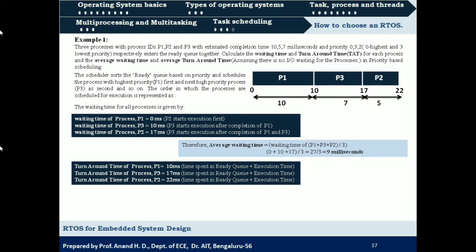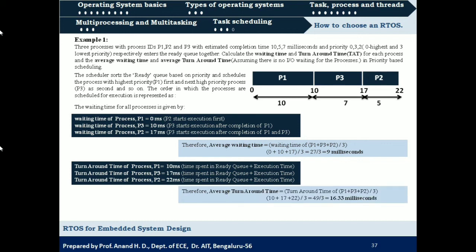Waiting time for process 3 is 10 milliseconds and execution time is 7 milliseconds, so it will be 10 plus 7, 17 milliseconds. And waiting time for process 2 is 17 milliseconds and execution time is 5 milliseconds, so it will be 17 plus 5, that is 22 milliseconds. So these will be the turnaround times for process 1, 3 and 2. Okay, so average values will be sum of these three values divided by 3, which is 49 by 3 equal to 16.33 milliseconds.